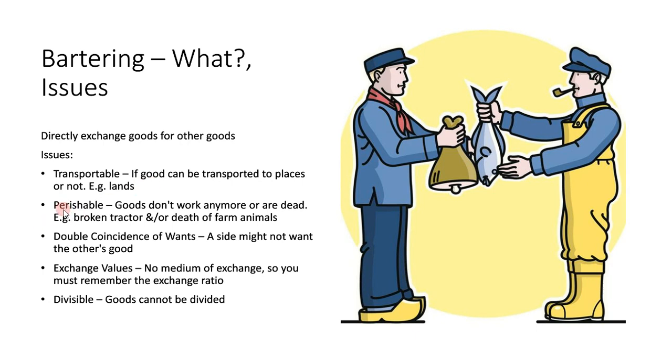The next problem is perishability, where goods don't work anymore or are dead. Let's say you trade two cows for a horse, a racing horse, for example, and you want to race around and show off to your friends. But what if it just dies? Then you wasted two cows for a dead horse. You can't guarantee that the products will surely work if you trade them. Another example is a tractor or machinery that you trade for, and it suddenly breaks down, so you won't be able to use it anymore. So this is perishability.